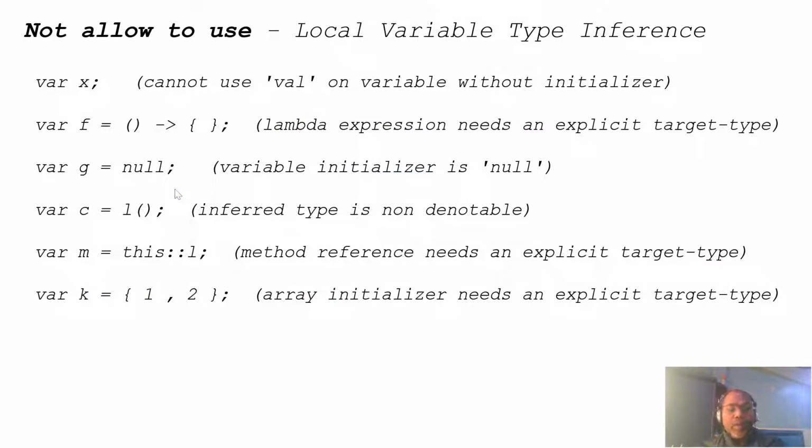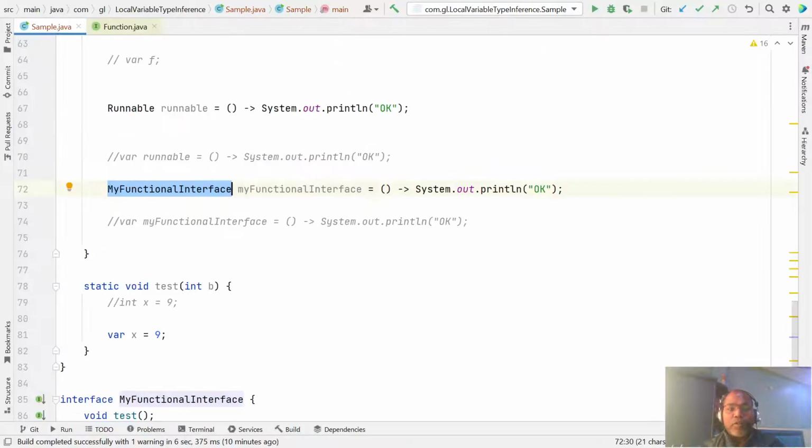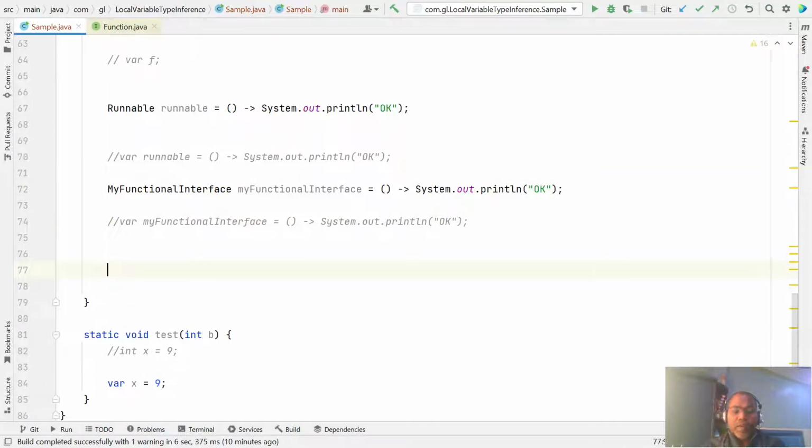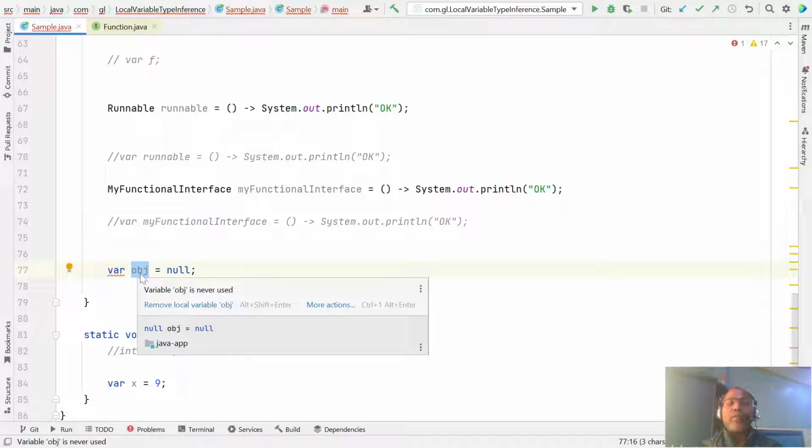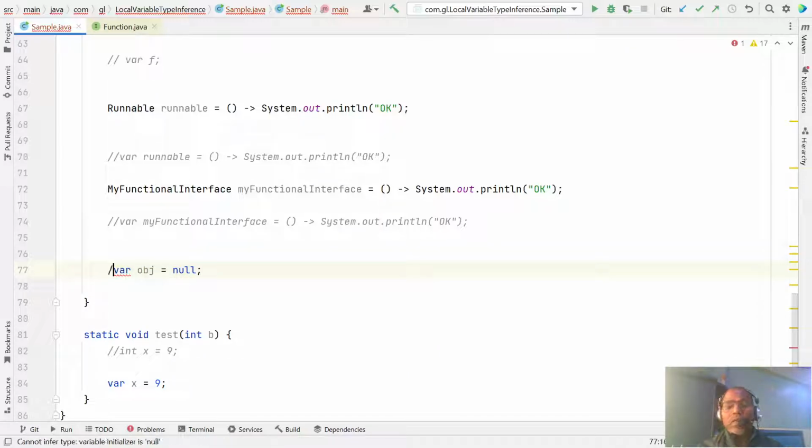Similarly, there might be many other contexts. Even if you say I am going to initialize some null value, let's say var obj equal to null, even this is not understood, because null could be a String object null, Math object null, StringBuffer null. What kind of null? So from this null, the compiler cannot figure out what the type of this object is. So this is also not allowed.